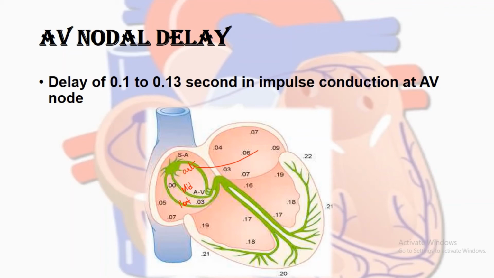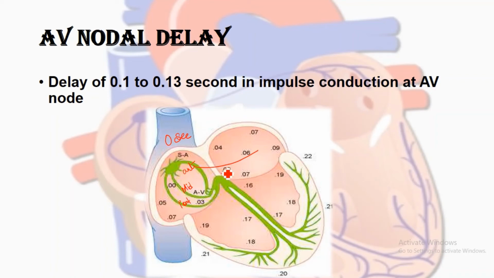With this diagram you can understand that suppose the SA node generates the impulse at 0 second. You can see that the impulse is then taken up by the internodal pathways to the AV node and it reaches the AV node at about 0.03 seconds.